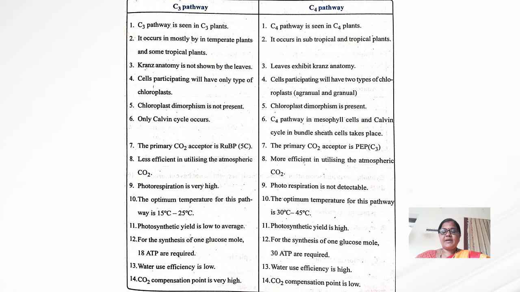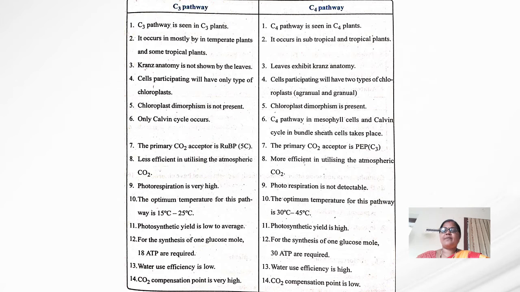In the C3 pathway, the primary acceptor is RuBP, which has 5 carbon atoms. In the C4 pathway, the primary carbon dioxide acceptor is PEP, which has 3 carbons.